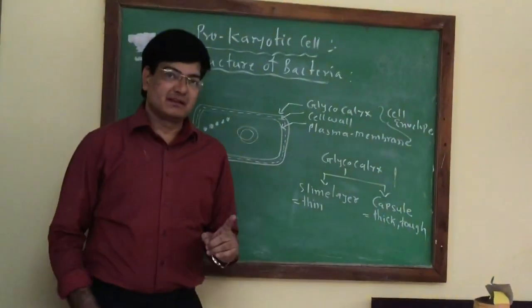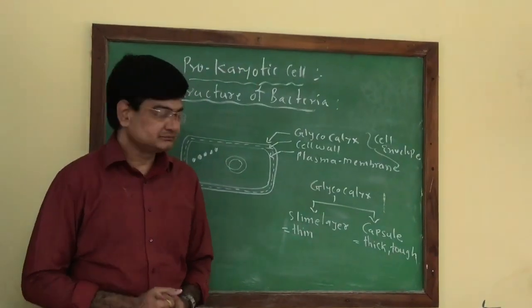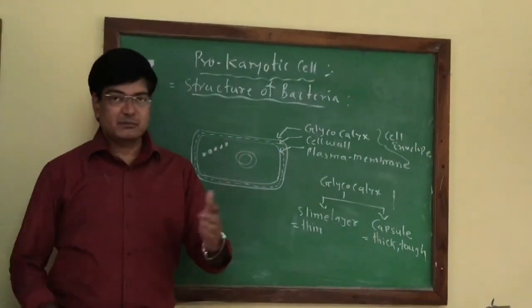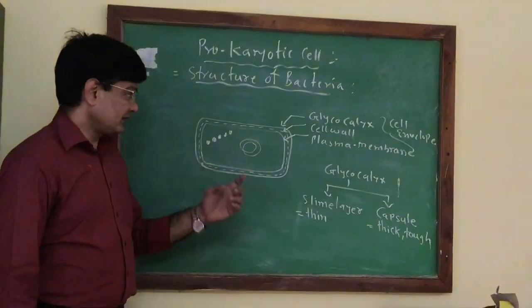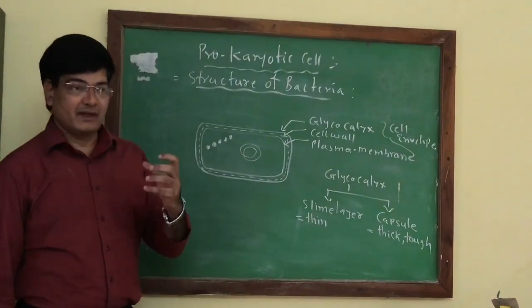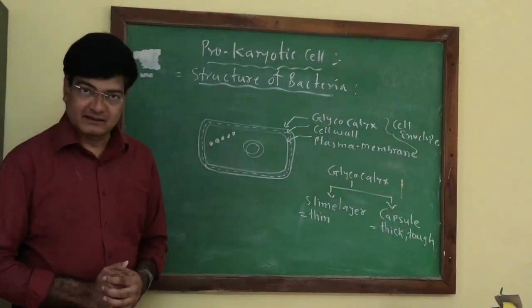The structure of the plasma membrane is similar in prokaryotic and eukaryotic organisms. The plasma membrane is formed of a phospholipid bilayer and proteins. The plasma membrane also possesses some receptors. This helps the bacteria to identify the different substances which come in contact with the bacterial cell.